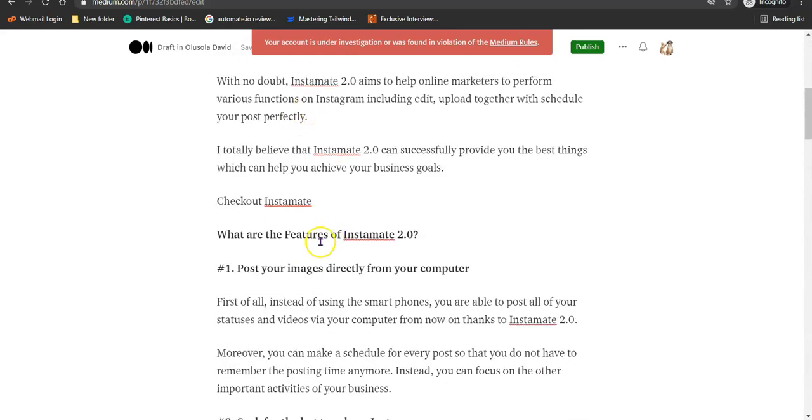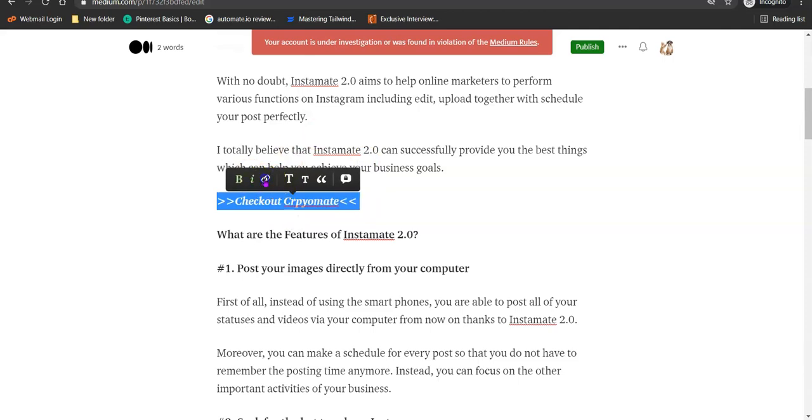You can come under the content and say check out CryptoMate. You can make it bold, then click on this chain icon to put your affiliate link.